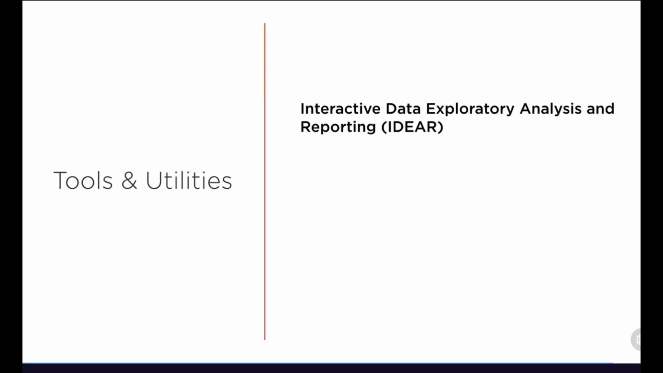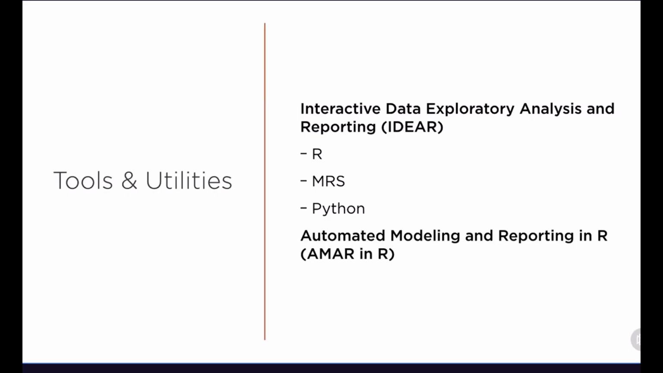Now, the last component has to do with tools and utilities. So first of all, these are also available within GitHub. And we have first the Interactive Data Exploratory Analysis and Reporting Tool, or IDEAR. And in this case, we're looking at support for this, including R, Microsoft R Server, as well as Python. And in addition to this, we also have the Automated Modeling and Reporting in R tool, which as it says, is available in R. So these are the 4 different components of the team data science process that we can leverage within our data science initiatives.